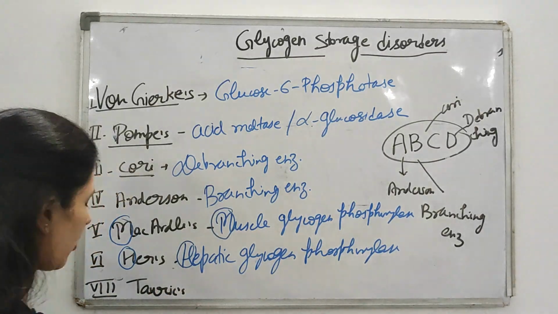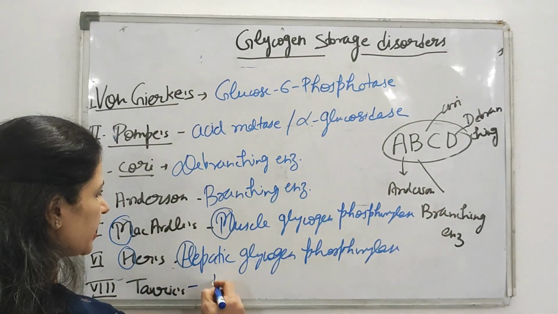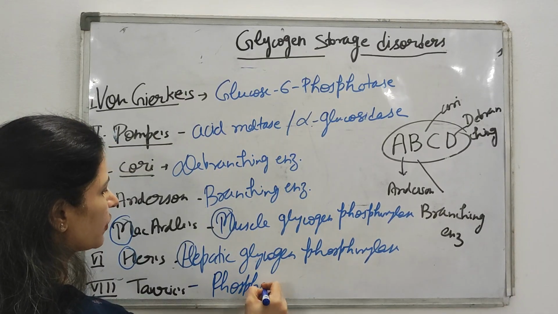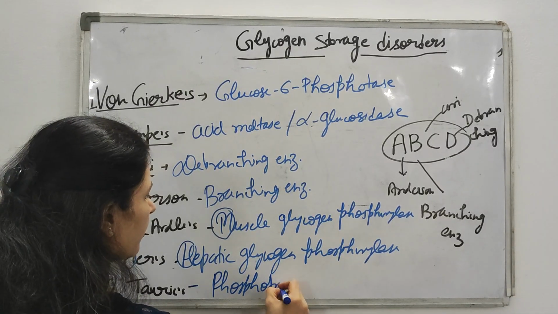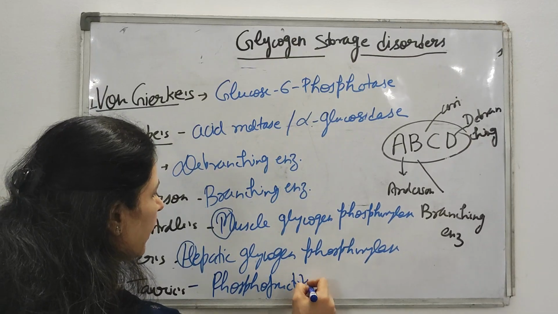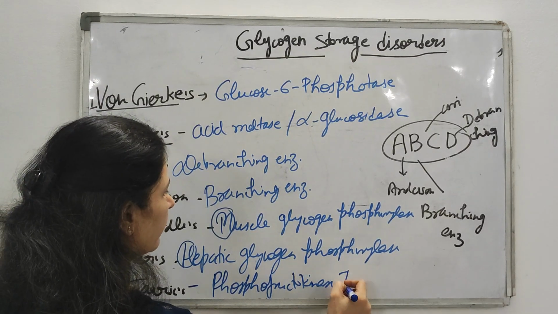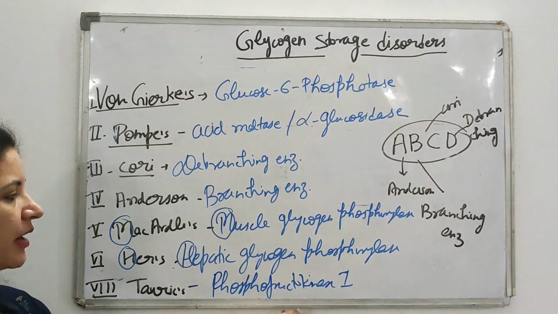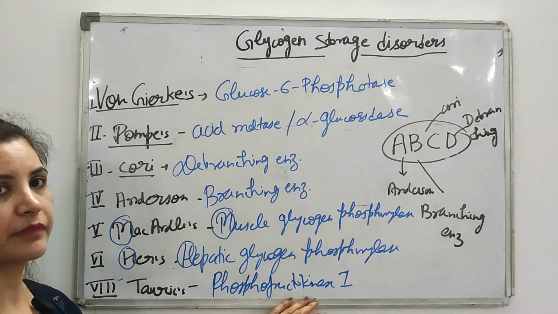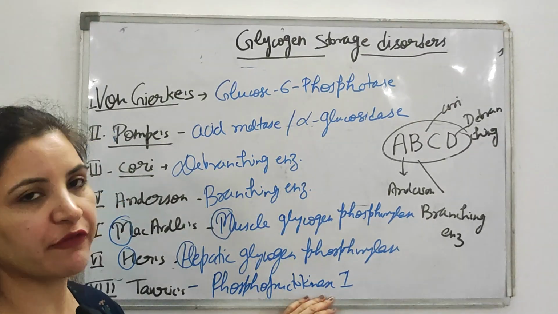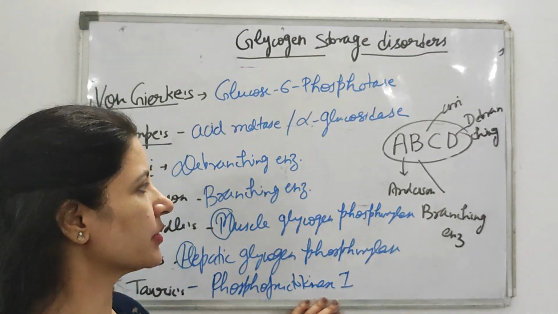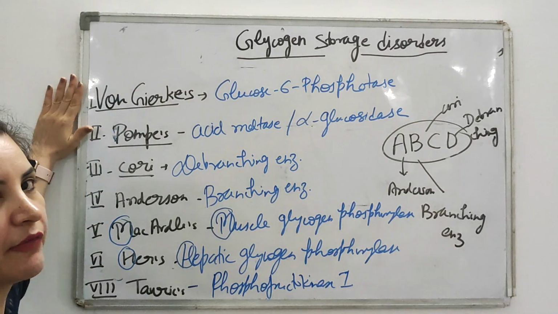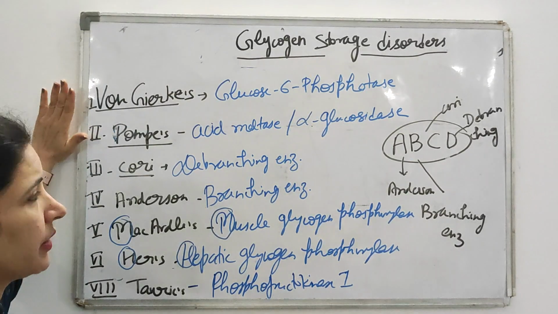Okay, so in Tarui's which enzyme is deficient? It is phosphofructokinase 1. Phosphofructokinase 1 is which enzyme? It's the rate limiting enzyme of glycolysis. Do you remember? PFK1 is the rate limiting enzyme of glycolysis. So these are the enzyme deficiencies that occur in different types of glycogen storage disorder.